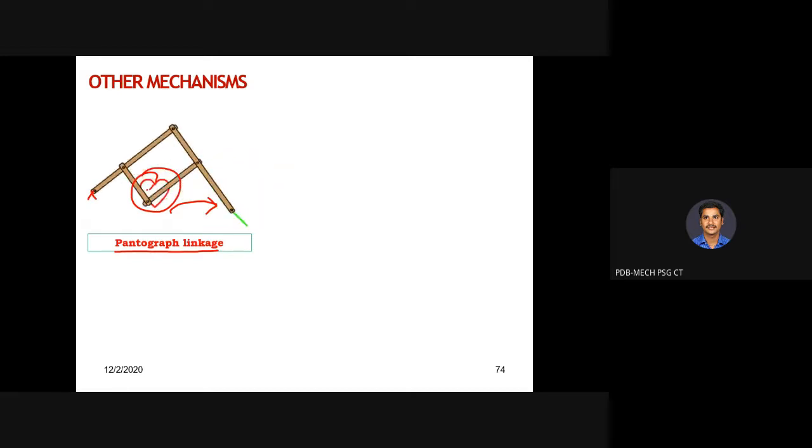Okay, each and every point in this particular mechanism is going to trace the same curve. But the size is going to vary, so we can extract wherever you require. So that is the beauty of this pantograph linkage.